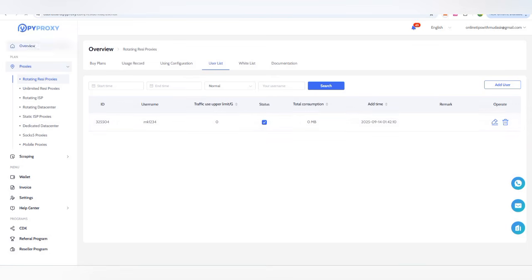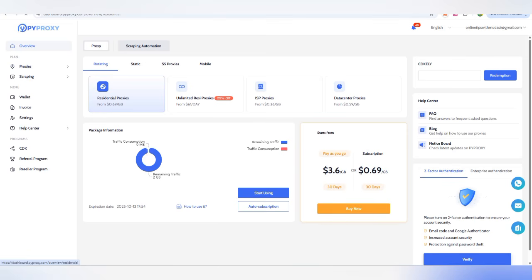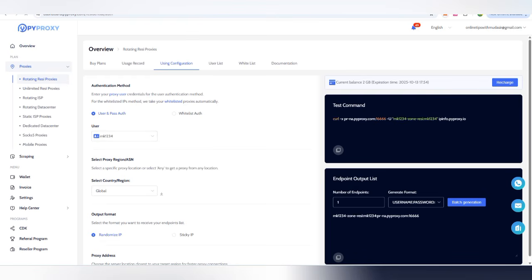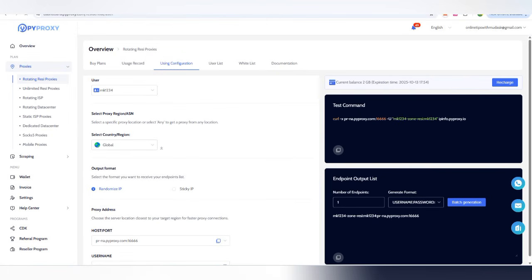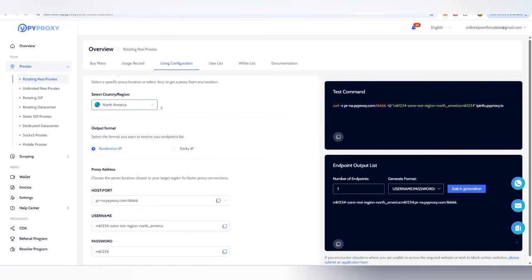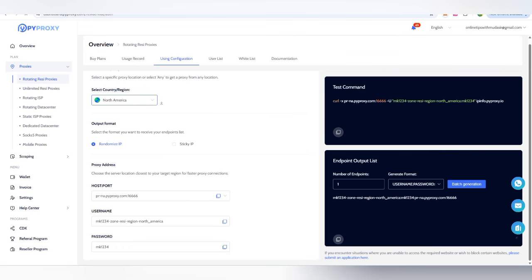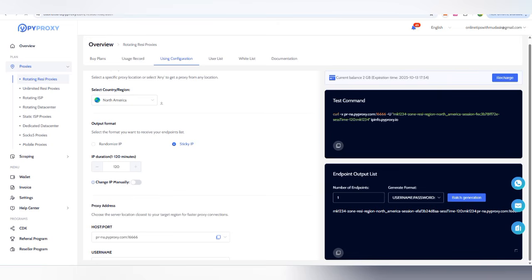And now we have to come again to use it, and we can click on start using. As we have created our user, we select it here. And next you can also select the global server. If I am choosing North America, then IPs are going to be given as per the command. There are random IPs or sticky IPs, we can choose here.